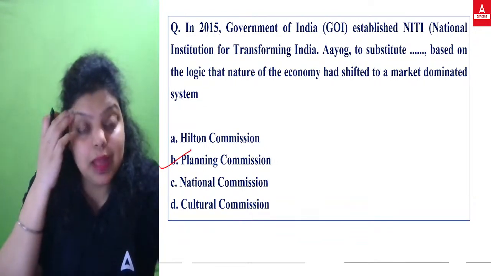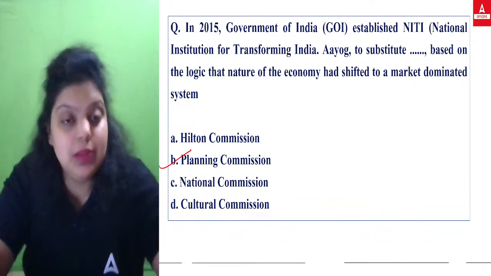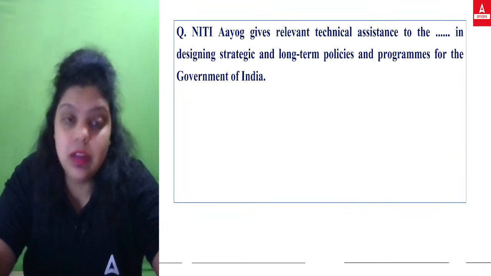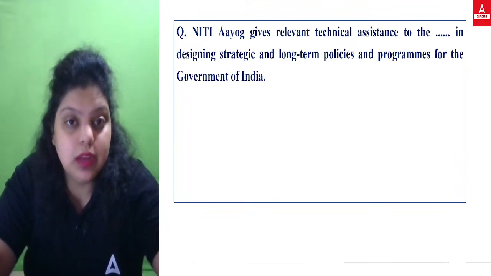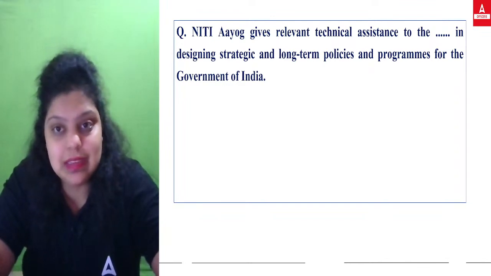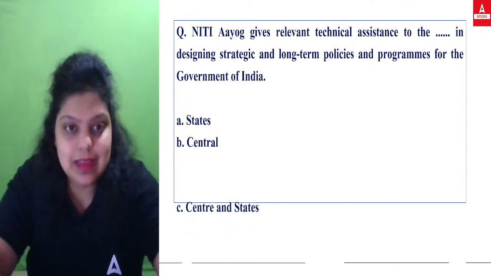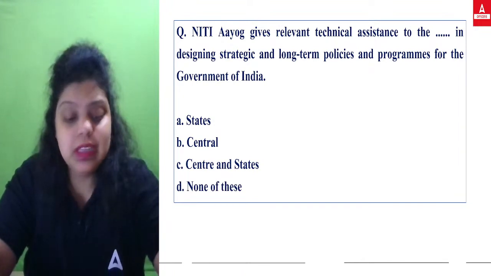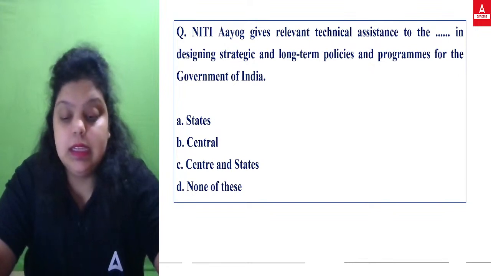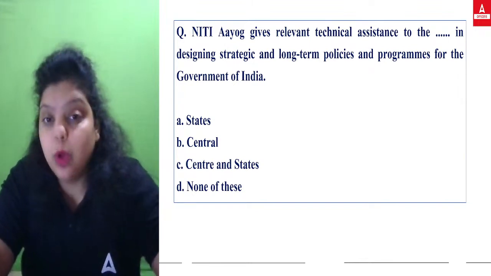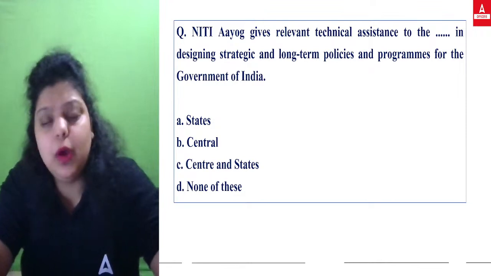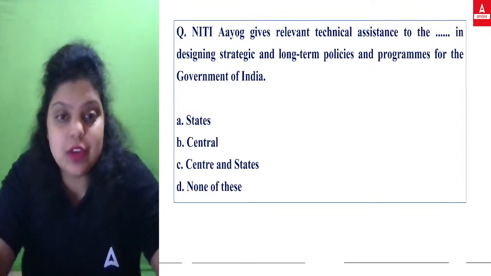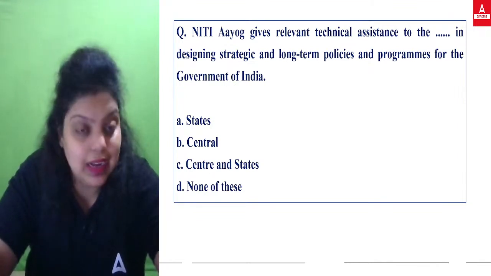So right answer will be Planning Commission. It was replaced in 2015 by the NITI Aayog, because Planning Commission was not able to do the planning that the country required. Now, NITI Aayog gives relevant technical assistance to the dash in designing a strategy and long-term policies and programs for the Government of India. So NITI Aayog provides technical assistance, designs the strategy, and provides long-term policies and programs to help you achieve your goals. But for whom? Only state governments, only central government, both central and state, or none of the above.